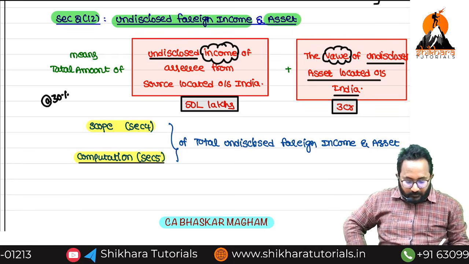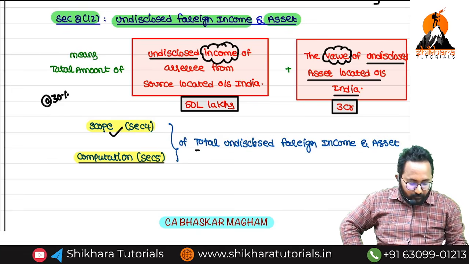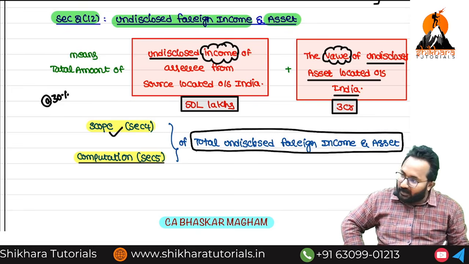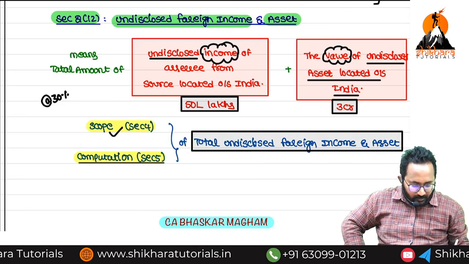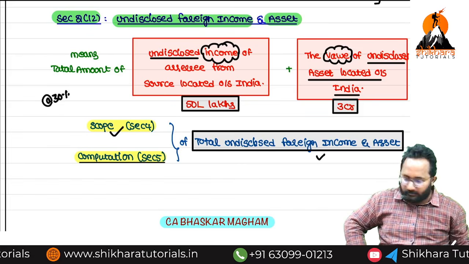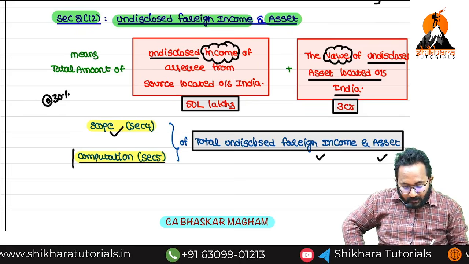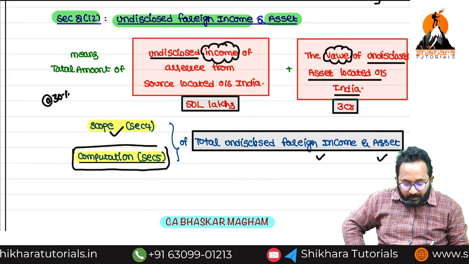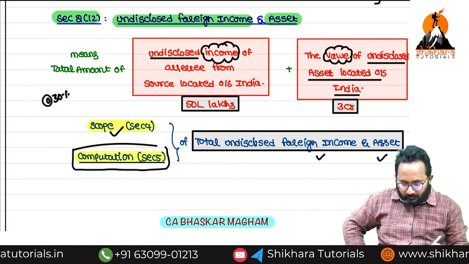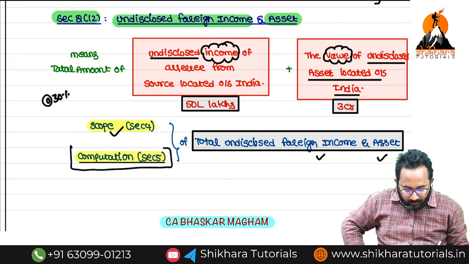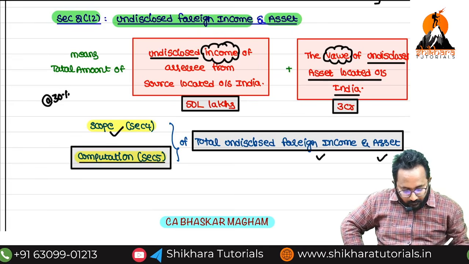Remember the scope of this word. Scope means what things are included. Income-related values as well as asset-related values we have to include. How do we compute this income and value? That is in the next section, computation of undisclosed foreign income.